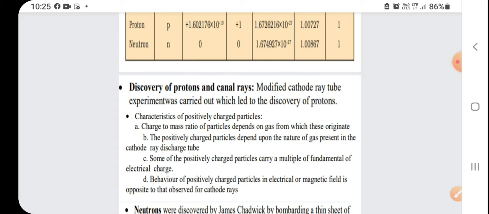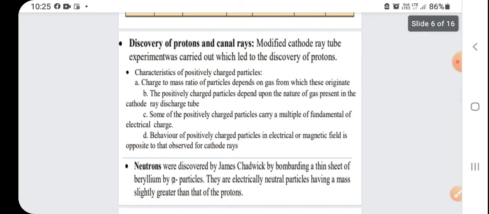So a modified cathode ray tube experiment was carried out, which led to the discovery of proton. First you see the characteristics of positively charged particle. Number 1, the charge to mass ratio of the particle depends on the gas from which it originates. If you are taking hydrogen, then the mass is different. If you take another gas, the mass is different. The positively charged particle depends upon the nature of the gas present in the cathode ray discharge tube.